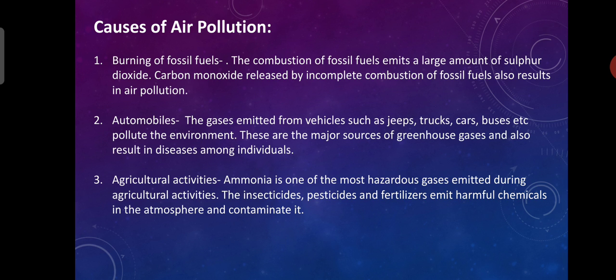Agricultural activities. Ammonia is one of the most hazardous gases emitted during agricultural activities. During agricultural activities, nothing but in farming land, ammonia is released, which is a hazardous gas. The insecticides, pesticides and fertilizers emit harmful chemicals in the atmosphere and contaminate it. So here, the insecticides and pesticides we spray will affect the atmosphere.